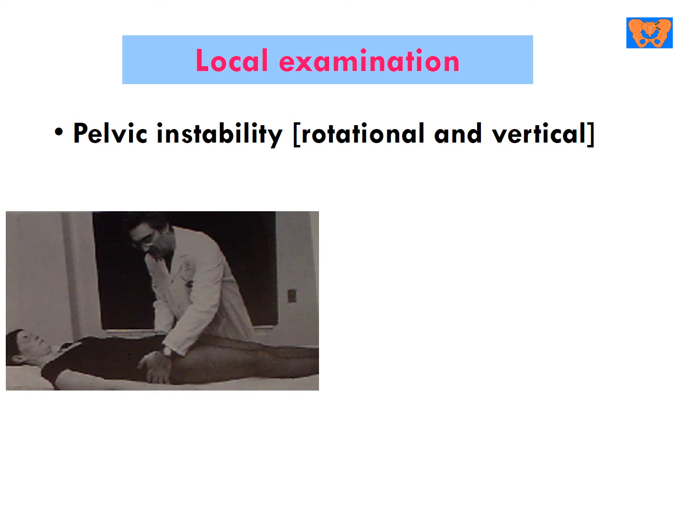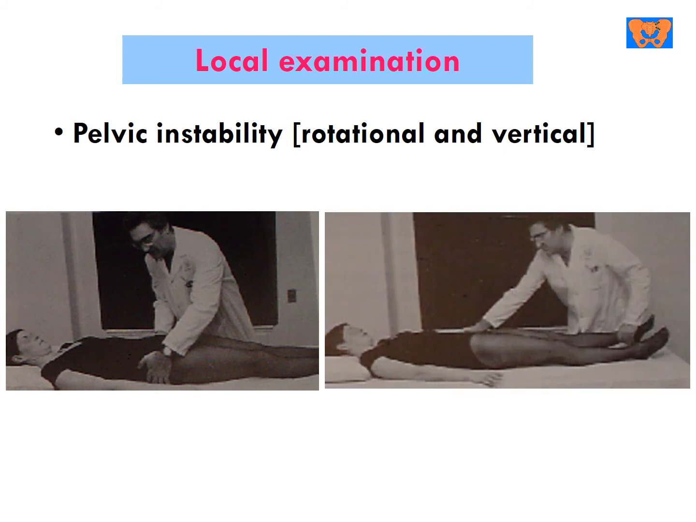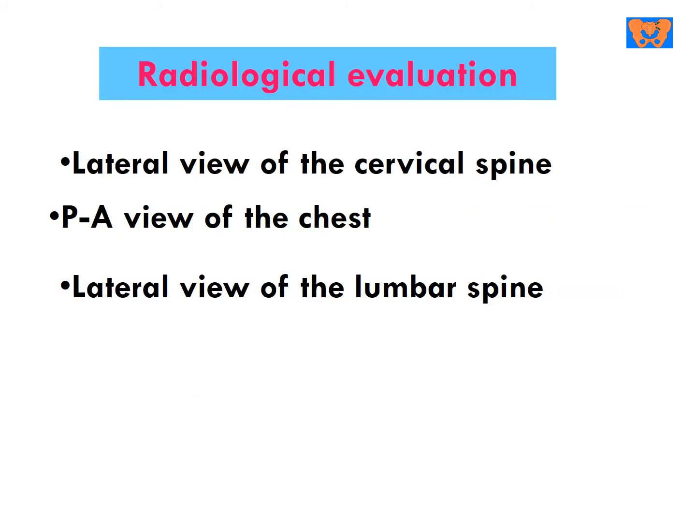As regards the assessment of pelvic stability, we must assess whether it is rotationally and vertically stable, and measure the limb length, then go for radiological evaluations. According to the ATLS, in these patients we must do a FAST pelvic abdominal ultrasound, a lateral view of the cervical spine, a posterior anterior view of the chest, and a lateral view of the lumbar spine.